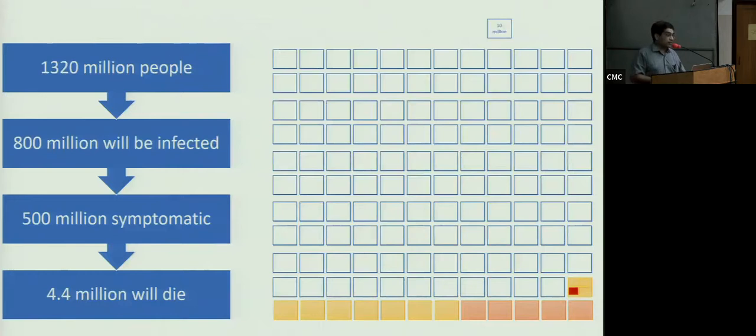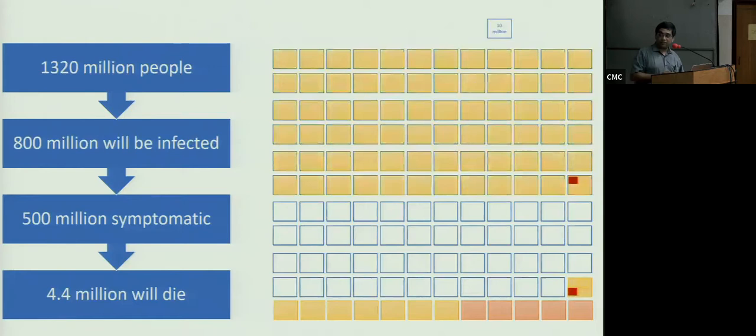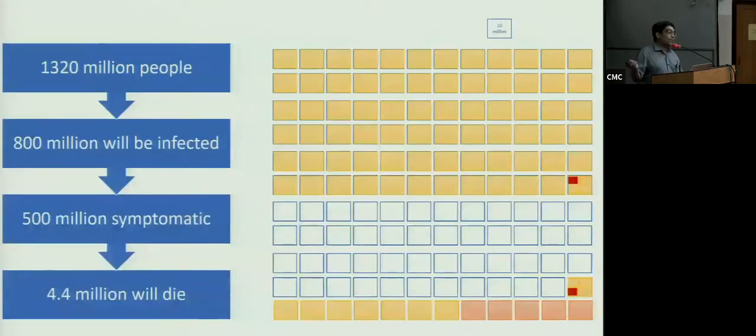How about the rest of us? Less than 60. That's all the other squares that are sitting out here. Again, 60% of us would get infected. Again, about 2 million people would die across the country. Now, 2 million still sounds horrendous for people under 60, right? But it may not be this bad, because if you say that the outbreak will stop not at 60%, but at 45 or 50%, the first wave will go.